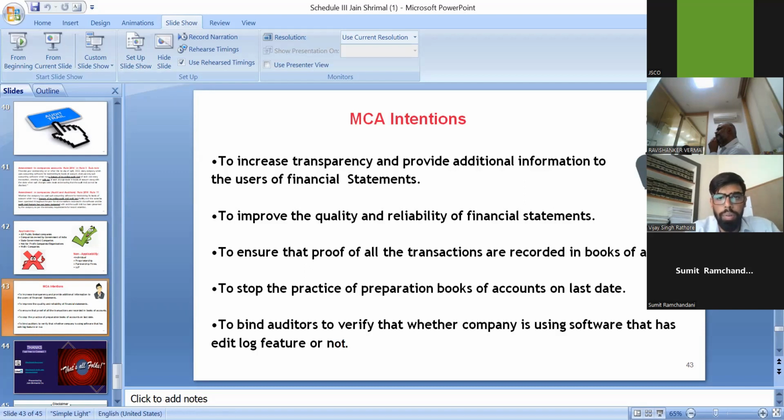So I'll start with the first. Earlier, in the 2016 CARO, there were 16 clauses that had to be reported by the auditor. Now in the 2020 CARO, there are 21 clauses that have to be reported by the auditor in his audit report. So I'll be starting with the first clause that the auditor has to report.